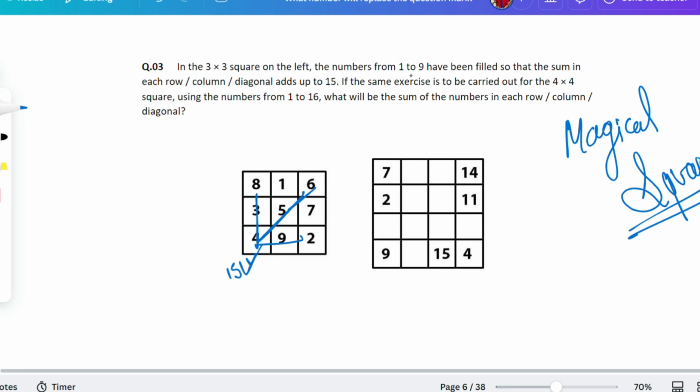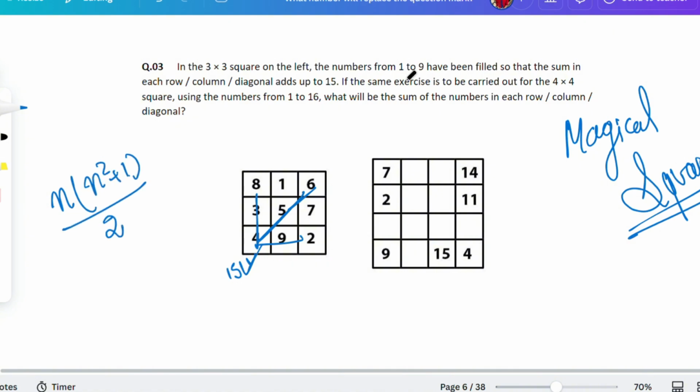If the same exercise is to be carried out for a 4 into 4 square using the numbers from 1 to 16, what will be the sum of the numbers in each row, column and diagonal? Okay, so in this one, I will be giving you 2 formulas and 2 tricks eventually at the end to solve. The first one is equal to n into n square plus 1 divided by 2.